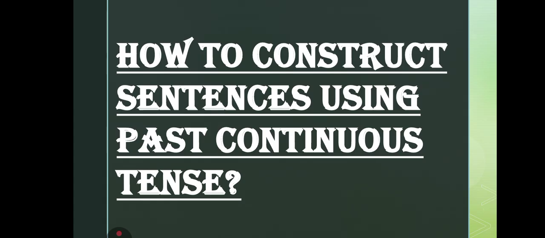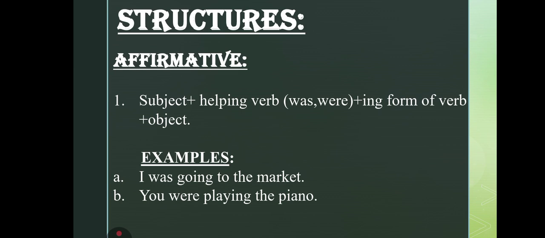So we have gone through the definition and the examples, but again the question arises: how to construct sentences using past continuous tense? So no need to worry. Ahead we are going to learn about the structures, or the way to construct sentences using past continuous tense. As you all know, we have three main forms of sentences. Number one is affirmative, which is also called positive or assertive sentences. Then we have negative and interrogative ones.